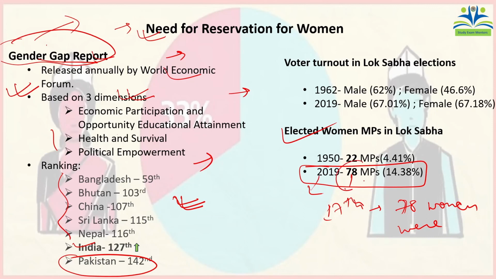You might expect a question on this, and you can also quote these two figures as a comparison. In the first Lok Sabha only 22 women MPs were there, now only 78. Even so, the percentage is very low. Even after 75 years, the representation of women in Lok Sabha has not increased much. So the need was there to increase the number of women in the parliament.